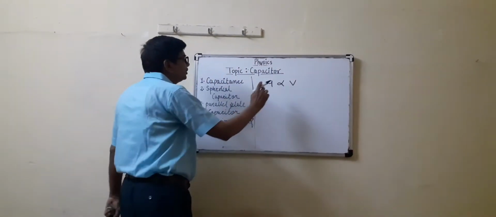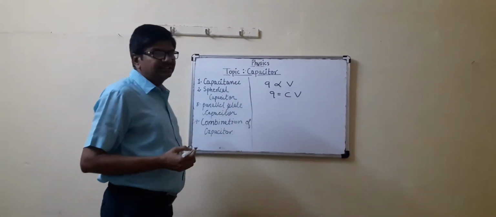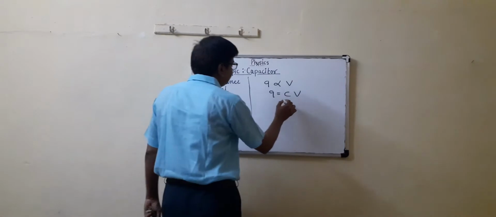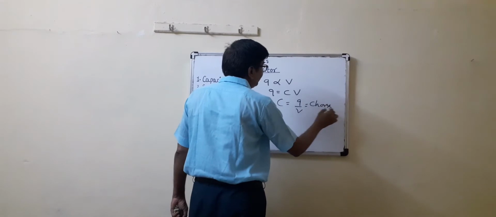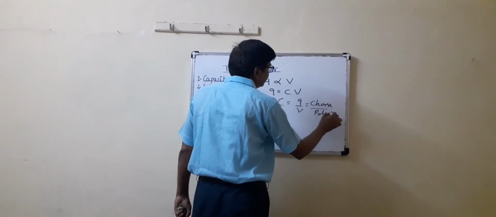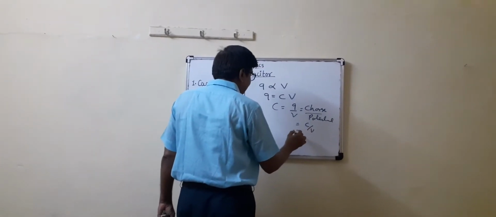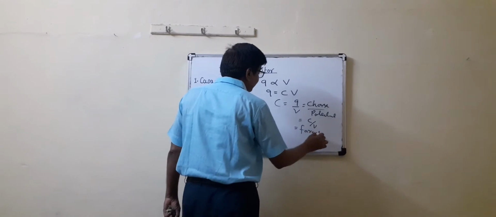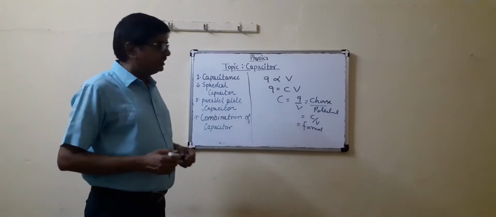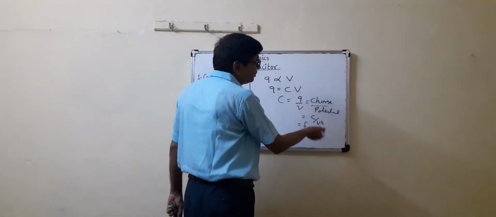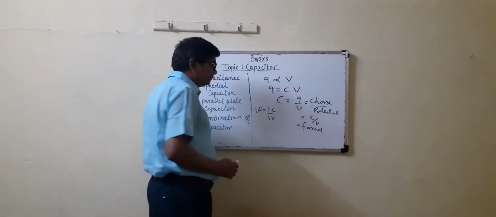So Q is proportional to V, Q equal to C V. C is constant, that is capacitance. C equal to Q by V. What is Q? Charge. What is V? Potential. Unit of C is coulomb per volt. That is known as farad. Farad is the unit of electric capacitance, or in other way coulomb per volt. 1 farad equal to 1 coulomb upon 1 volt.